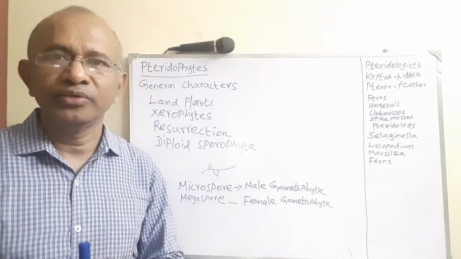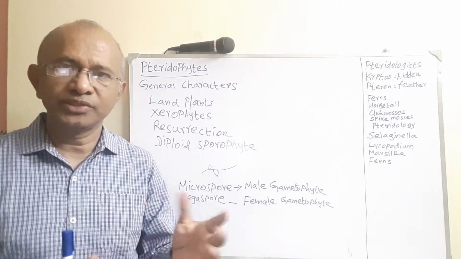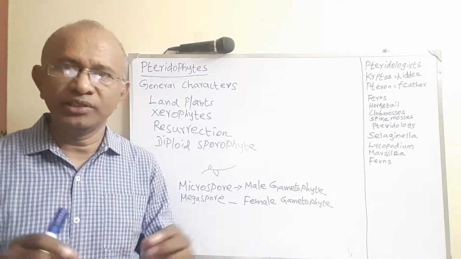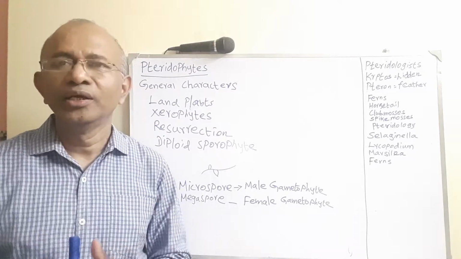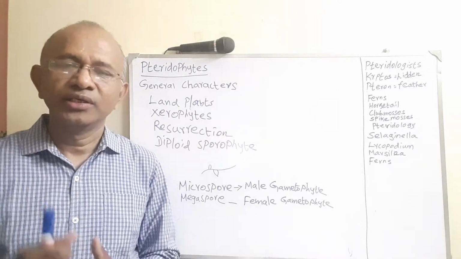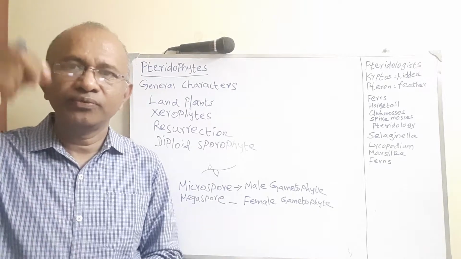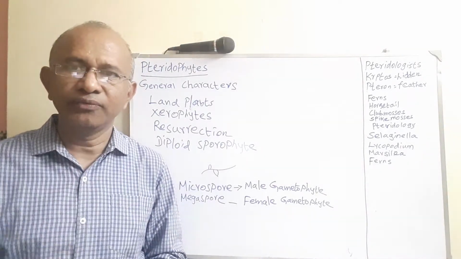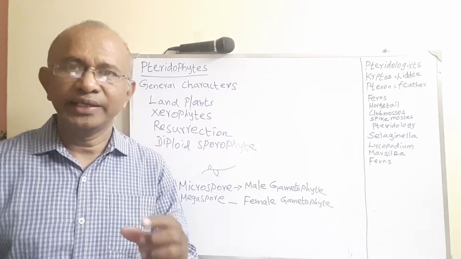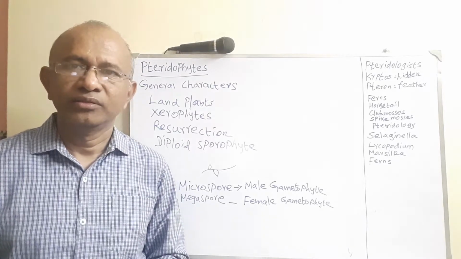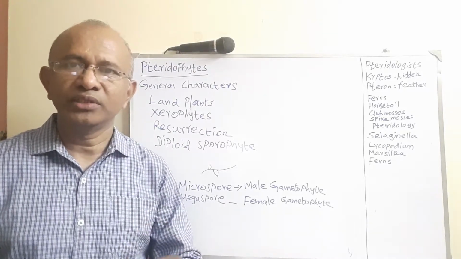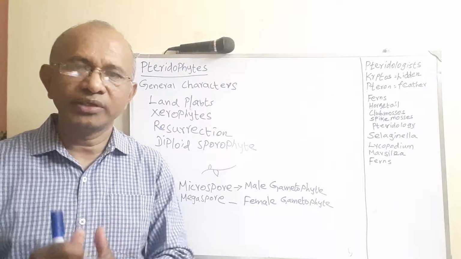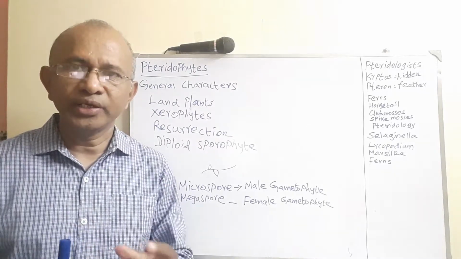During the rainy season, the sperms produced from the antheridium are motile in nature. They have flagella, so they can swim from one place to another. They can easily reach the tip of the neck of the archegonium, travel through the neck, and finally reach the venter where the egg is present. Now the nucleus of the sperm and the nucleus of the egg fuse, and that is what we call fertilization. So a zygote is formed.